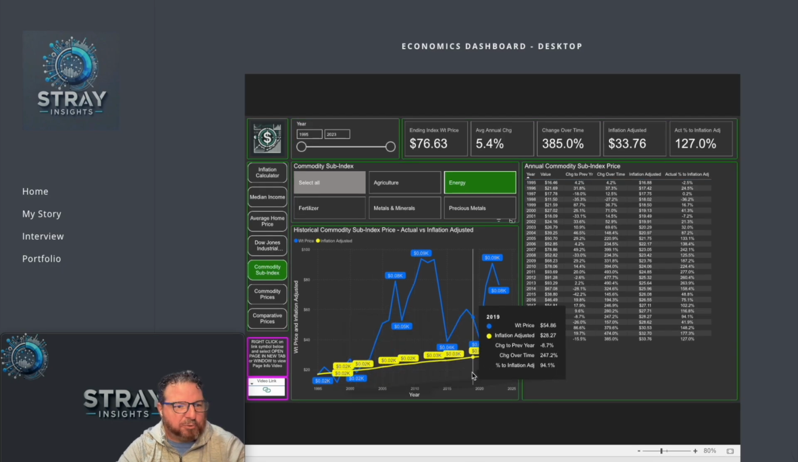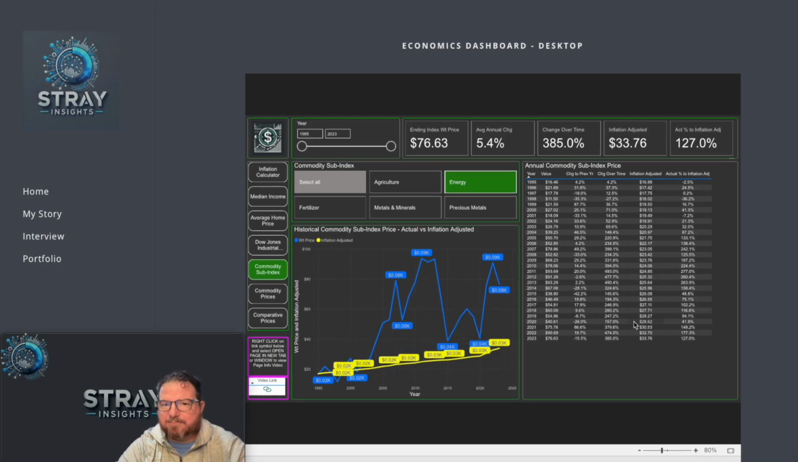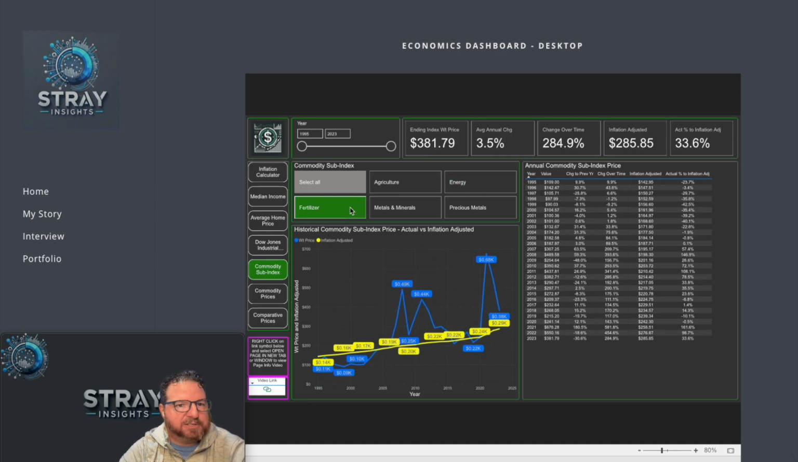And then this is just a graphical representation of those numbers. And then we have the same table over here where you can see annual numbers and how it's changed. And if you want to look at a different commodity group, just come over here. Let's select fertilizer. And just real quick, we can see that fertilizer has outpaced inflation by about 33%.